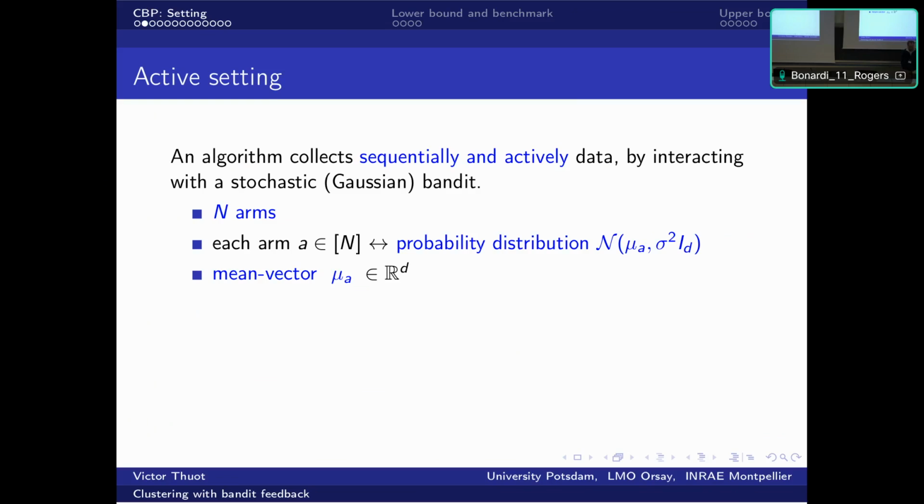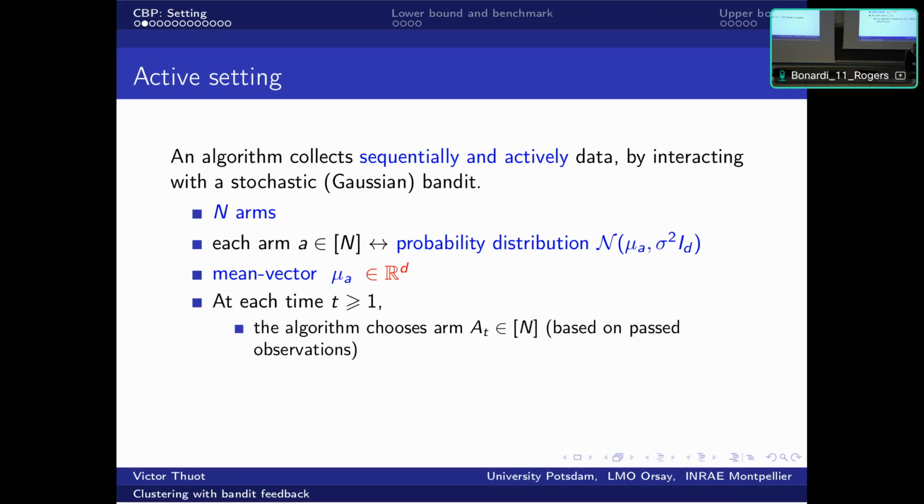Each arm is associated to the mean vector of this probability distribution, called mu A. Let's observe that here we consider d-dimensional feedback in our model, which is different from the most common literature on bandits. Usually in this kind of bandit setting, sequentially and actively means that the algorithm is able to choose one arm based on all past observations, and it receives data which follows the probability distribution associated to the chosen arm.